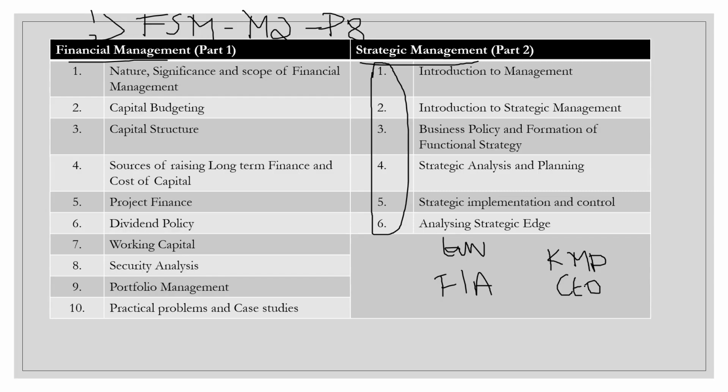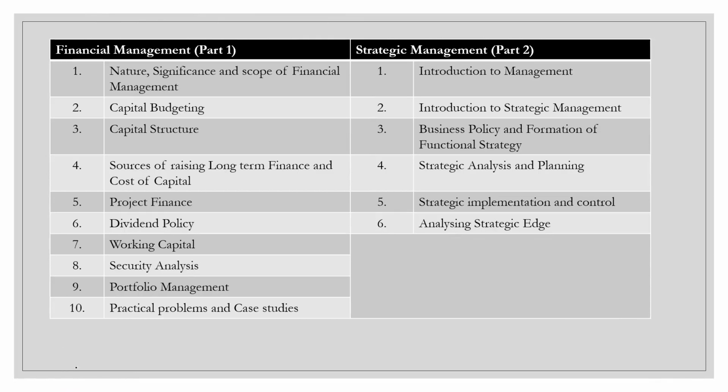CEO, financial manager, company secretary, etc. Now, what is the job of a financial manager? He has to look into all the financial and accounting affairs of the company, right? If a financial manager is absent in a company, then those affairs will be taken care of by the company secretary. So that is the reason they have introduced this chapter. I think now you know why I have to study financial management, because it is helpful for your future.